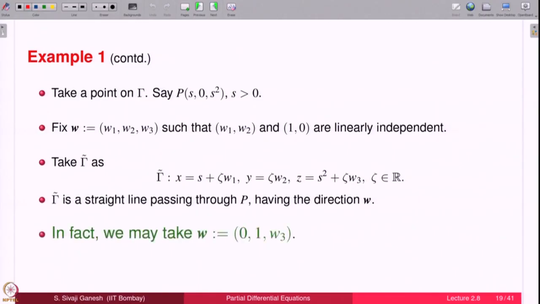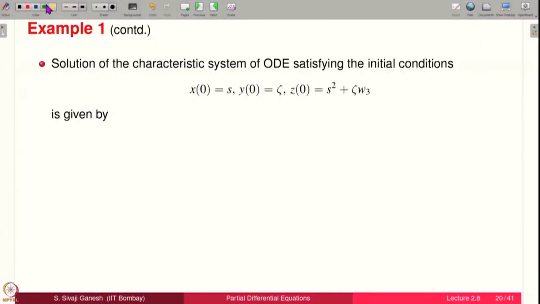In fact, we may take W equal to 0, 1, W3. That means, I am setting W1 equal to 0, W2 equal to 1. Why is that? Because what you want to show is infinitely many solutions. Even now, suppose I show for each such W there is a solution, do we still have infinitely many? Yes, because W3 is still arbitrary, W3 is in R. One can do much more, but I am already showing infinitely many solutions. There are many more solutions also.